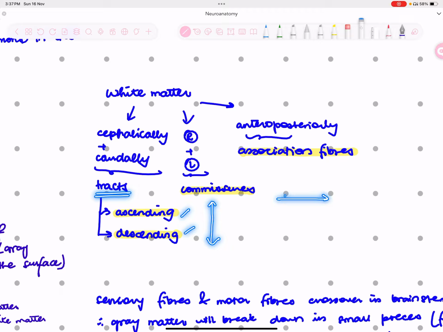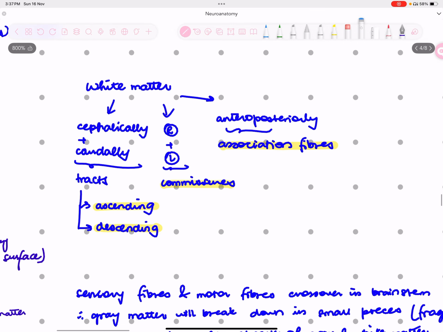If it's going right and left, connecting the right cerebral hemisphere to the left cerebral hemisphere, we'll have commissures. And if it's going anteroposteriorly, from the frontal lobe in the front to the occipital lobe at the back, from anterior to the posterior end, it's known as association fibers. So these are three types of white matter: tracts, commissures, and association fibers.